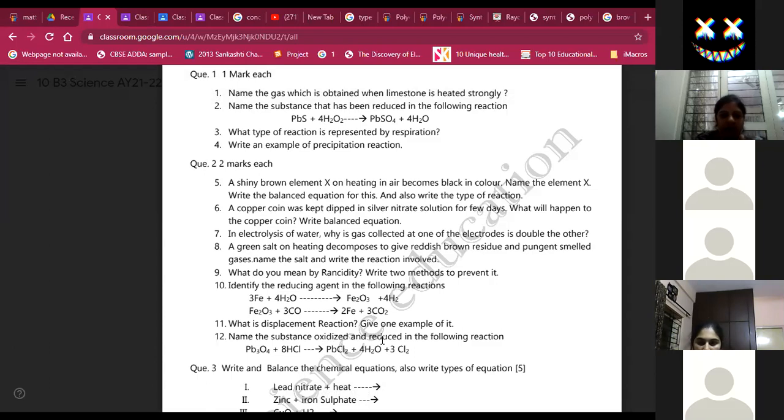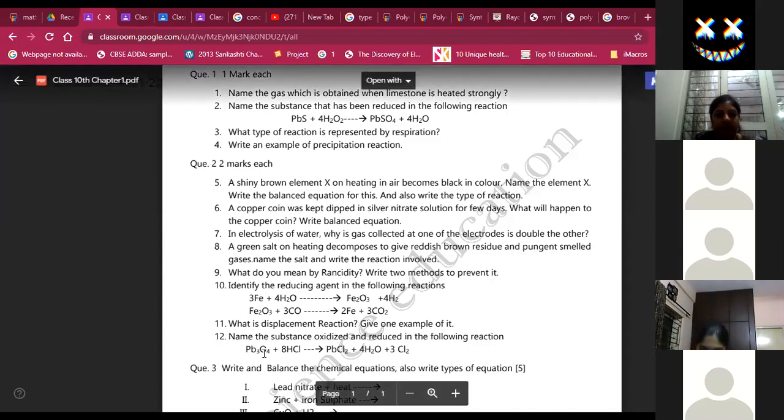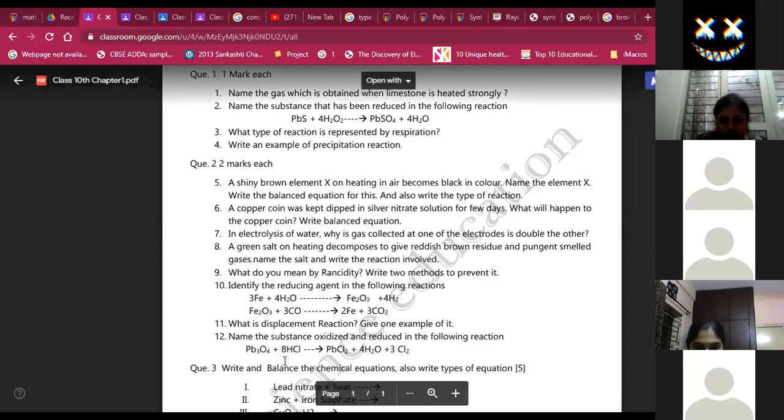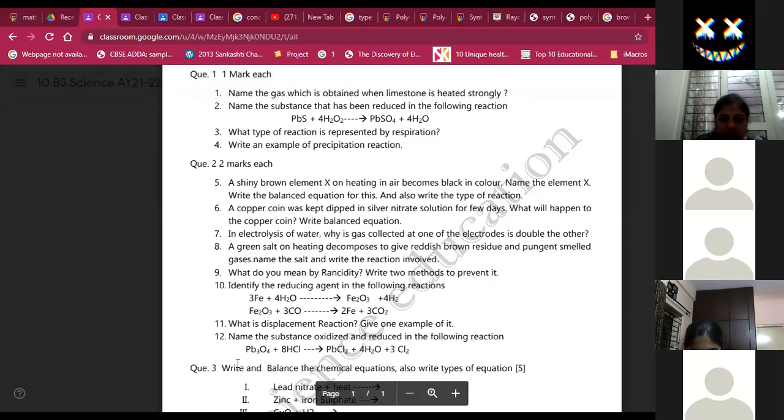Okay, ma'am. Name the substance oxidized and reduced in the following reaction. So which one is oxidized here? HCl is oxidized because it has lost hydrogen. And which is reduced? Pb3O4, lead oxide, is reduced.